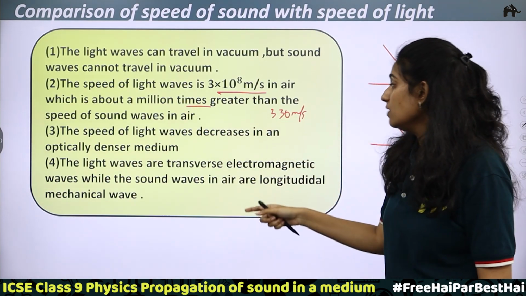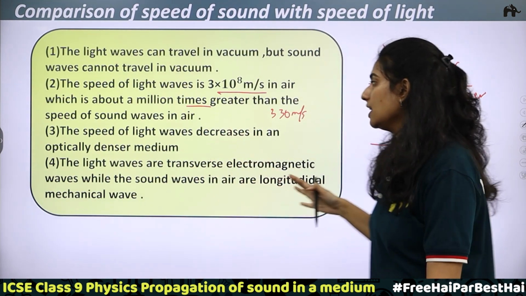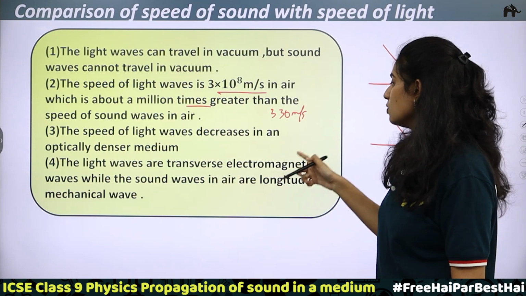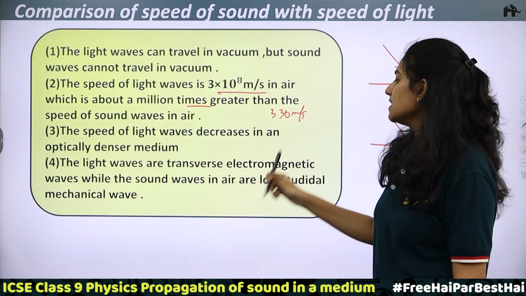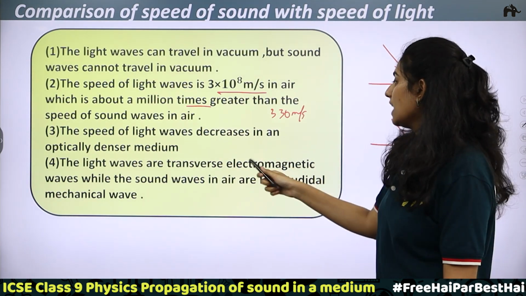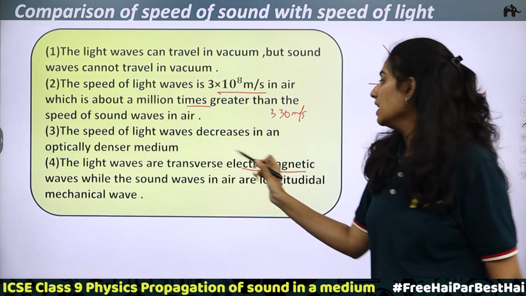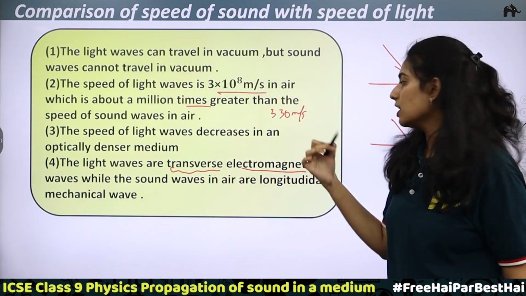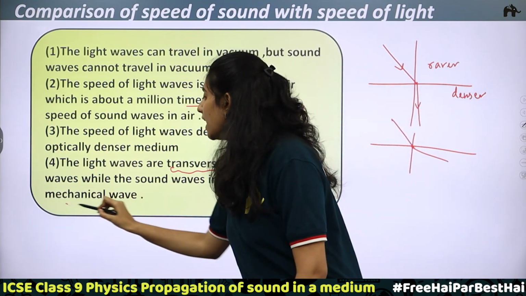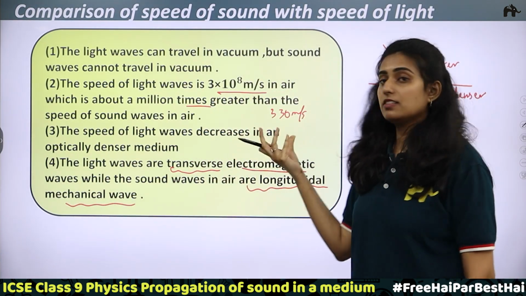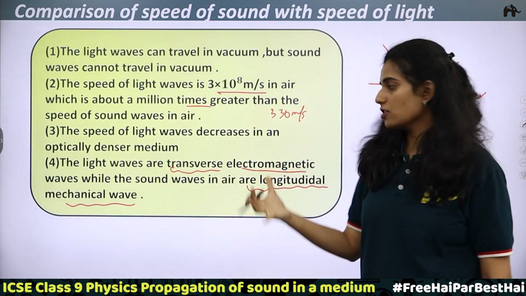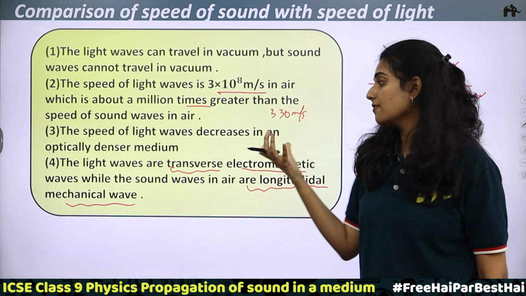Next, the light waves are transverse, but this is not the case with sound waves. Light waves are transverse electromagnetic waves, while sound waves in air are longitudinal mechanical waves. Light waves are electromagnetic in nature, they are transverse in nature. What about sound waves? They are longitudinal waves and they are mechanical waves. Sound waves can also be both transverse and longitudinal. Longitudinal mechanical waves, that we have discussed.